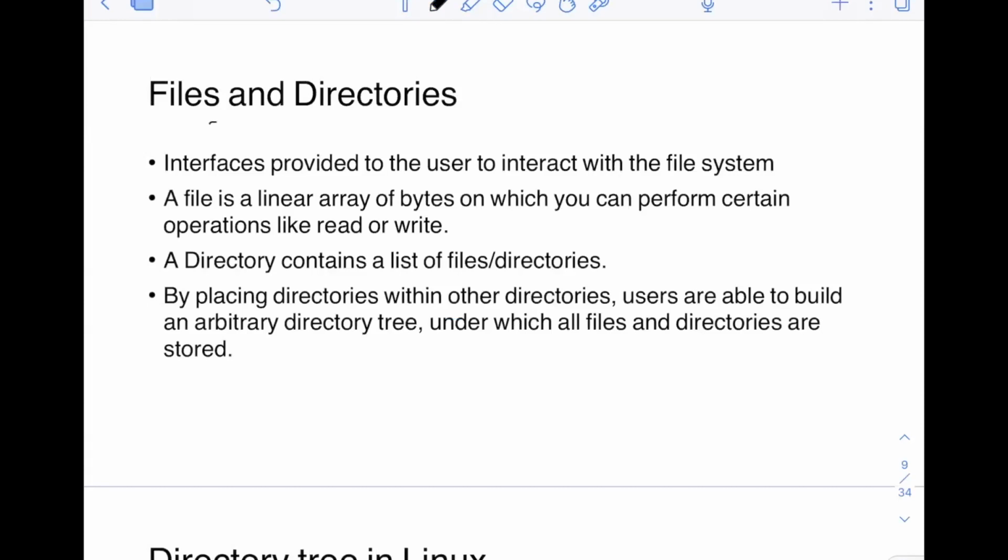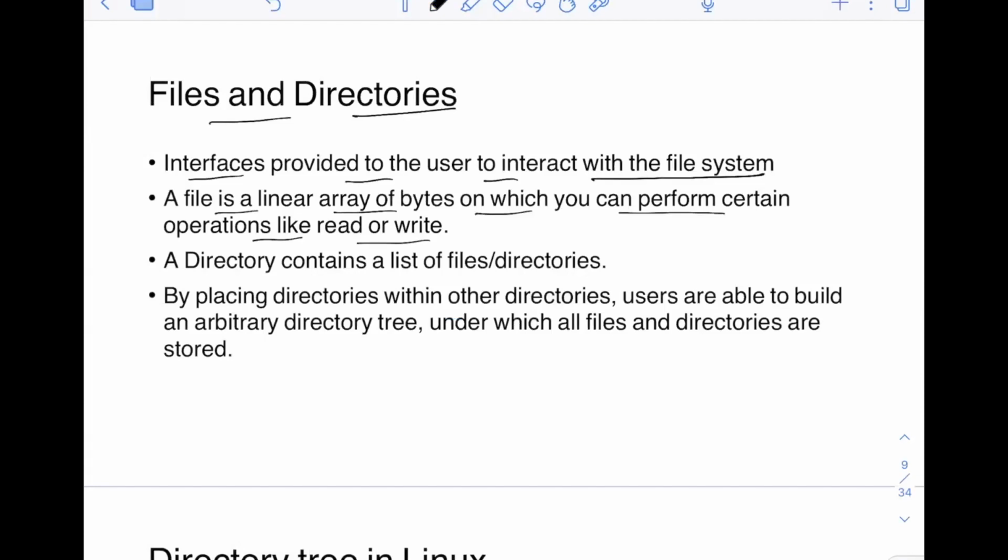Now, what are files and directories? These are interfaces provided to the user to interact with the file system. How do you interact with the file system? With the help of files and directories. A file is a linear array of bytes on which you can perform certain operations like read or write. So it's a linear array of data, and you are storing some data in the files.